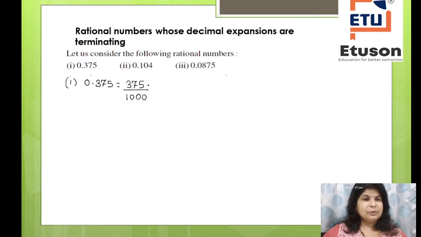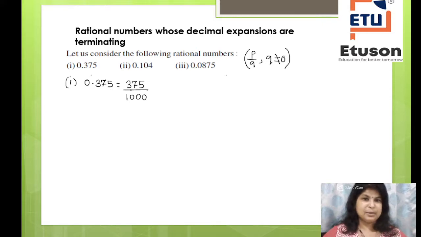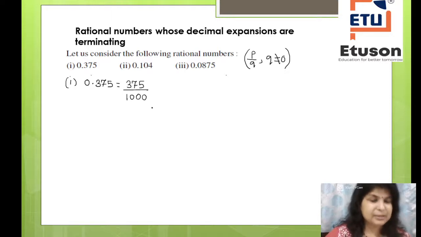Now, is it a rational number or not? It is a rational number because it is in the form of p by q. A rational number is always in the form p by q, where q is not equal to 0. Don't forget this concept at all. So now you have converted this decimal into a fraction, the actual form of a rational number, p by q.